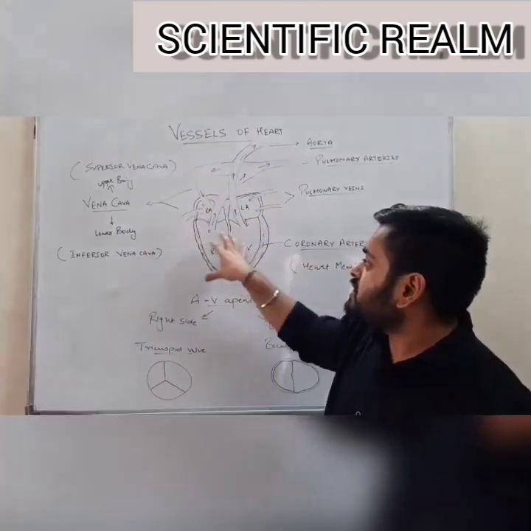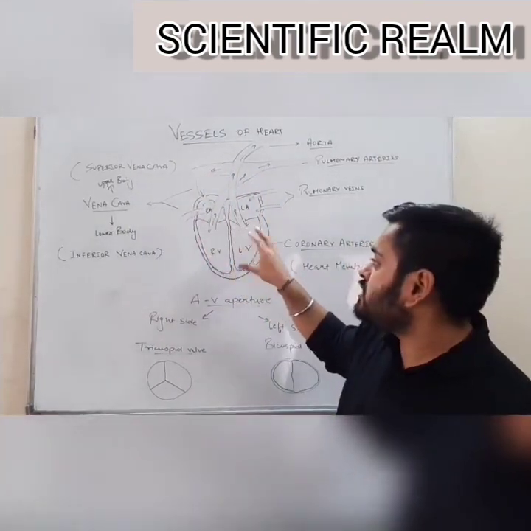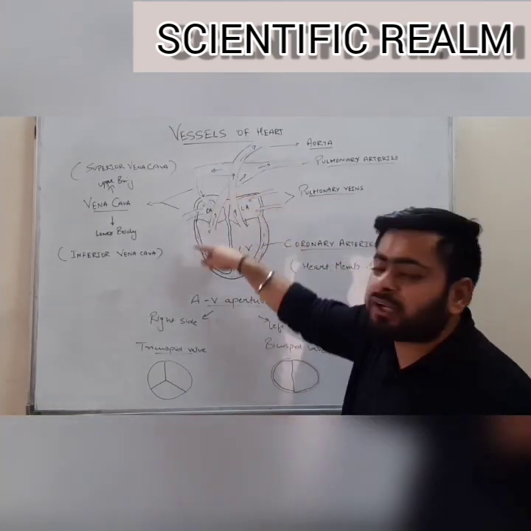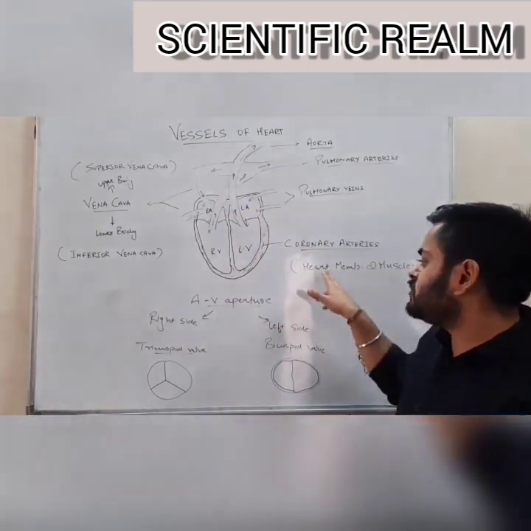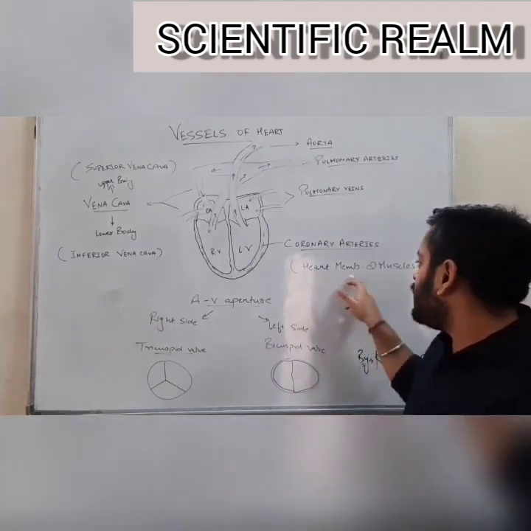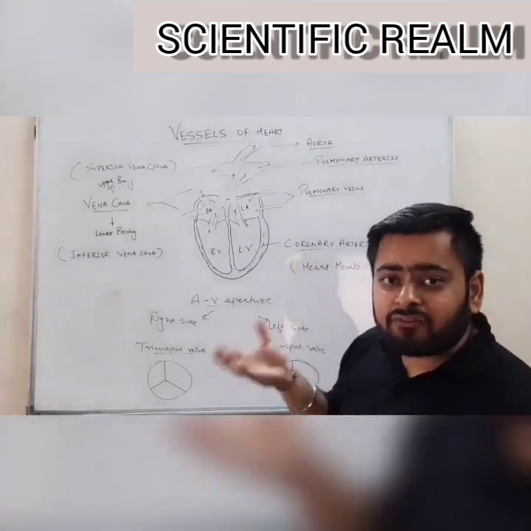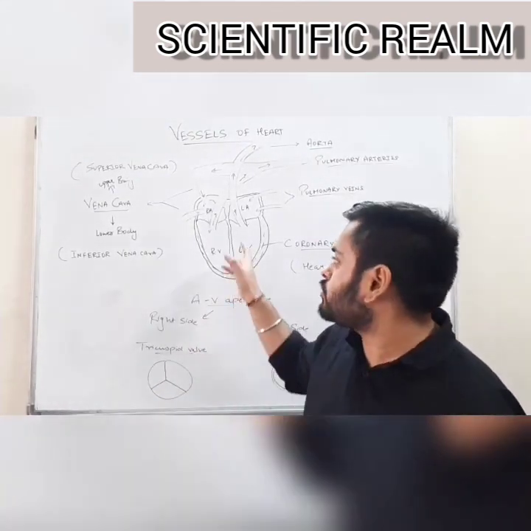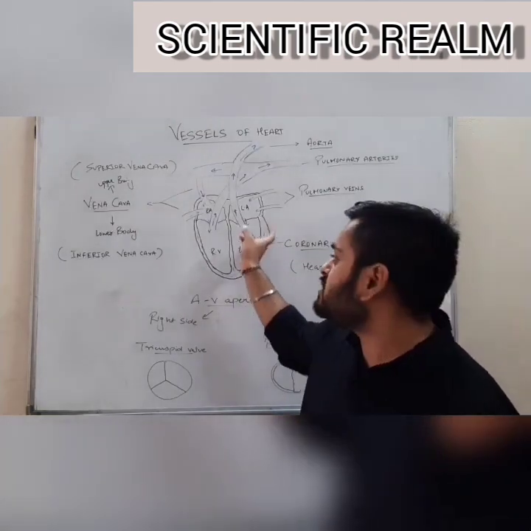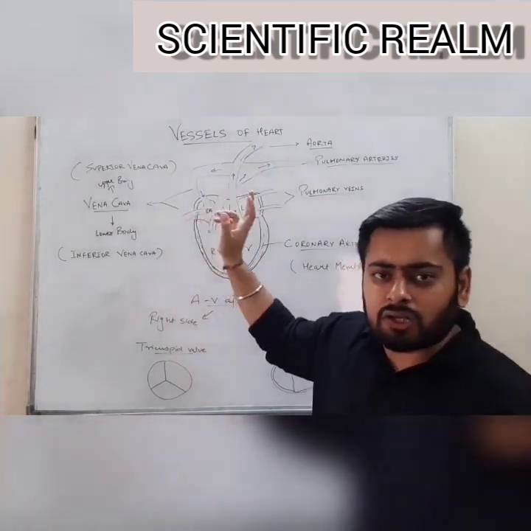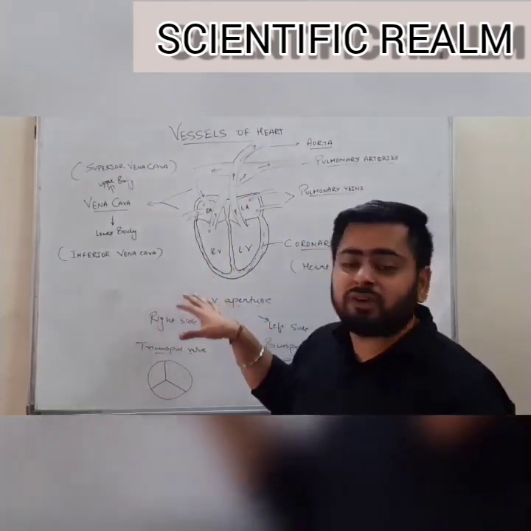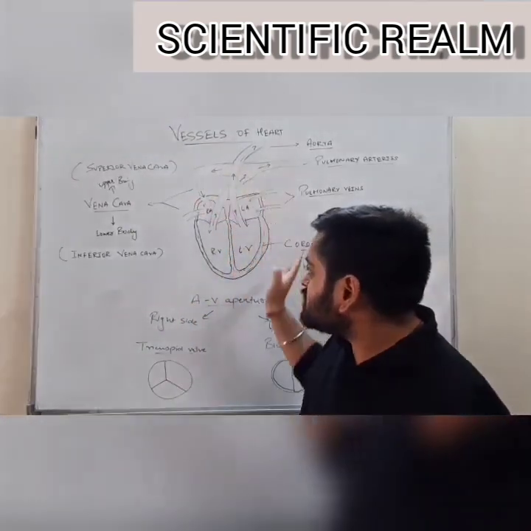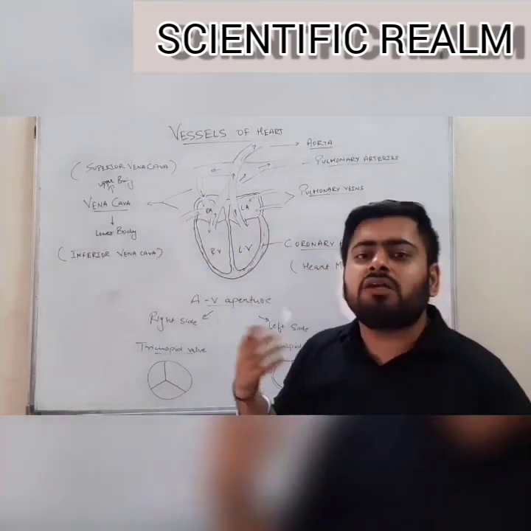So these are the blood vessels associated with the heart. But there are some blood vessels known as coronary arteries which are associated with the membranes of the heart. Their main function is to supply oxygenated blood to heart membranes and muscles. After usage of that oxygenated blood, when the blood is deoxygenated, it is again pumped from the coronary veins into the right auricle. Thus, in this way, we can see that the blood runs from the heart 2 times. That is why this system of circulation of blood is known as double circulation.